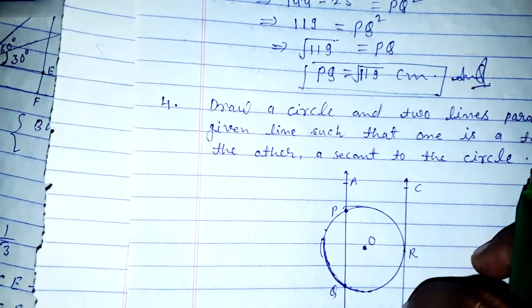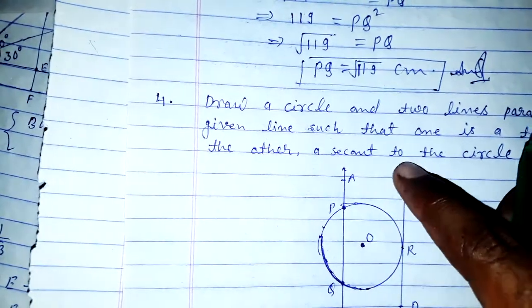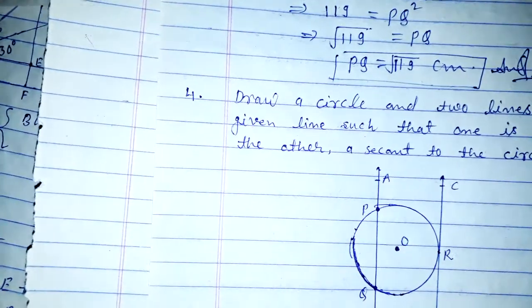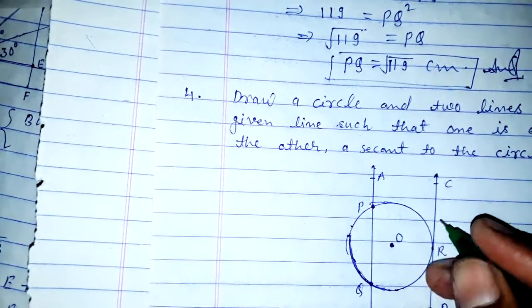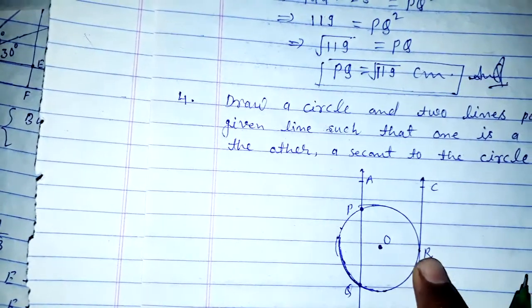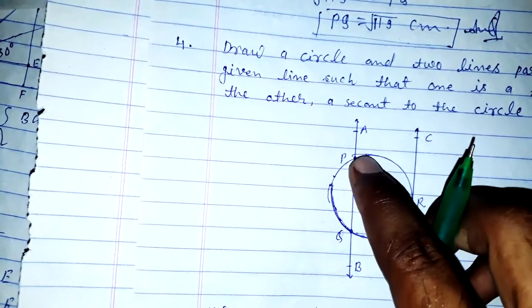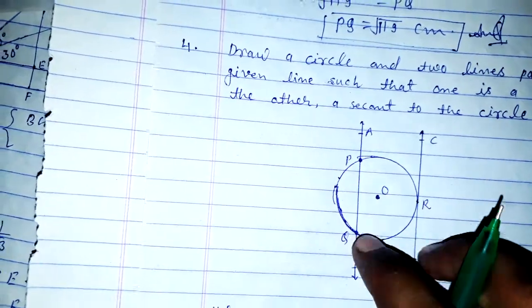This line is a tangent, the touching point is R, and this is the second, the intersecting points are 2 points P and Q.